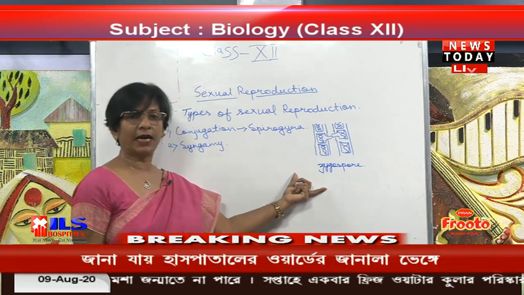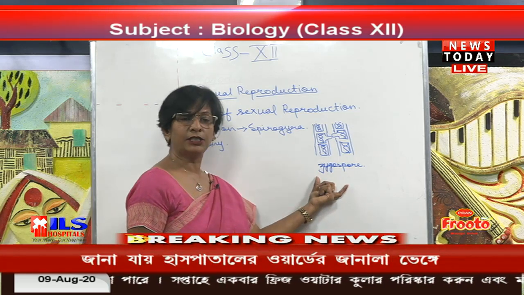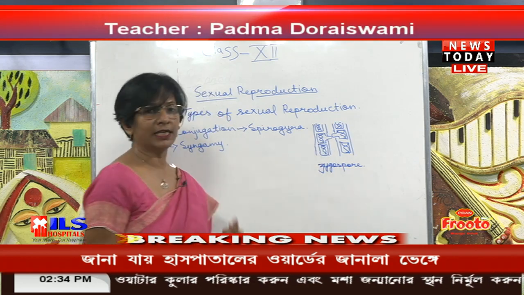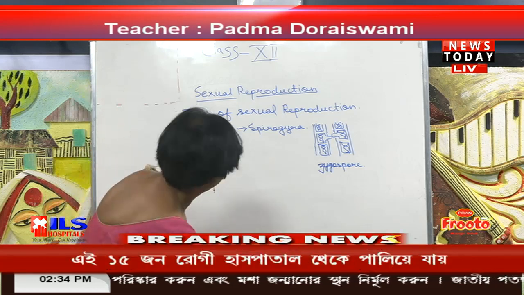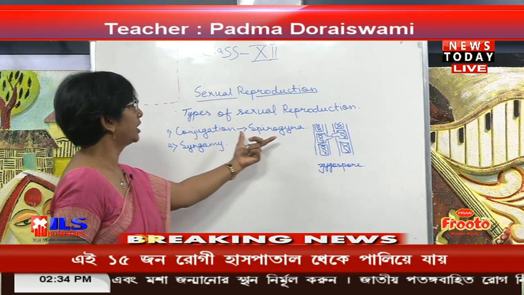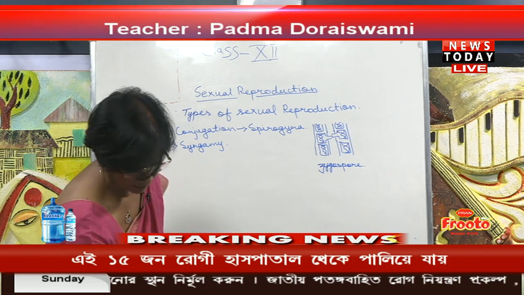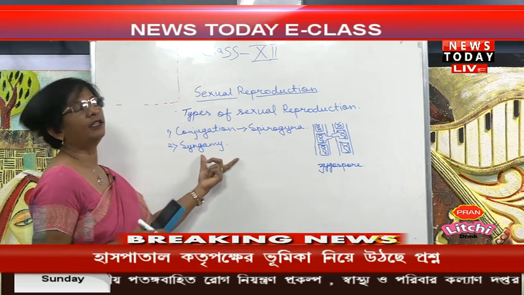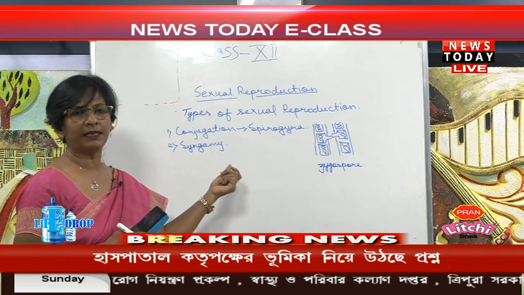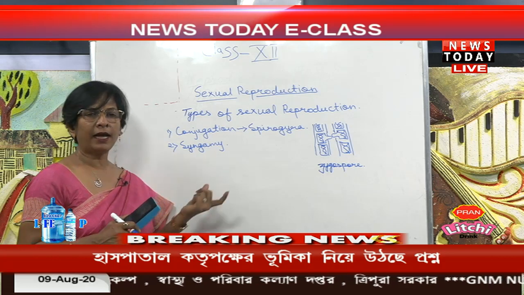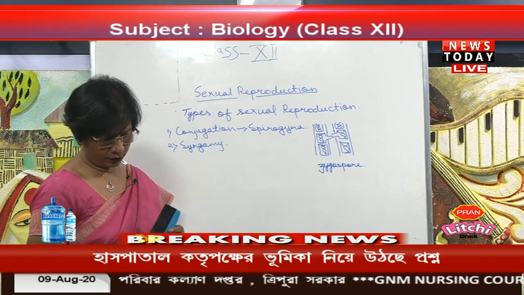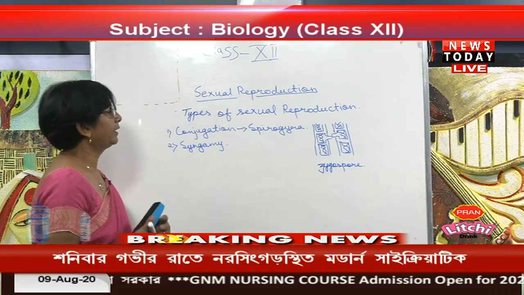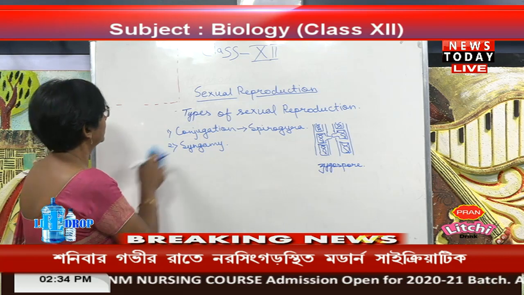It rests for some time, and after that it forms a new organism, or you can say the plant, or the filament. So, what is this one? Conjugation in the Spirogyra. Now, go to the syngamy. Syngamy is the fusion of the two gametes, that is the male and the female gamete, and the formation of the zygote. This comes in the higher categories of plants and animals.